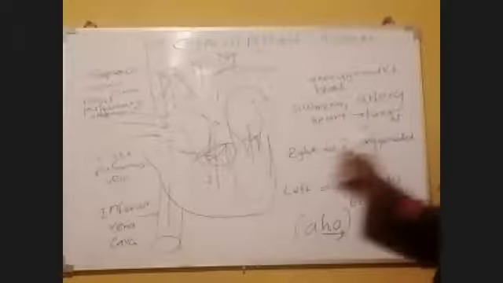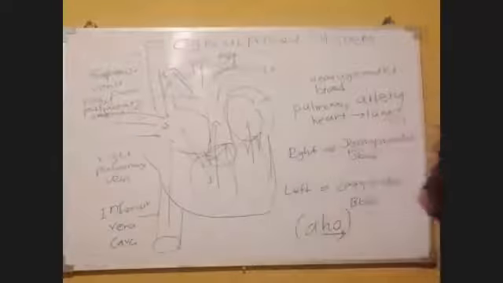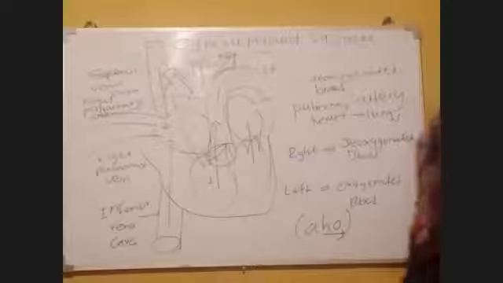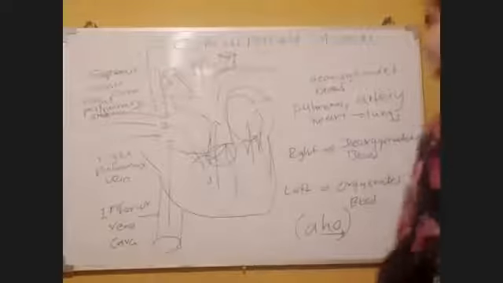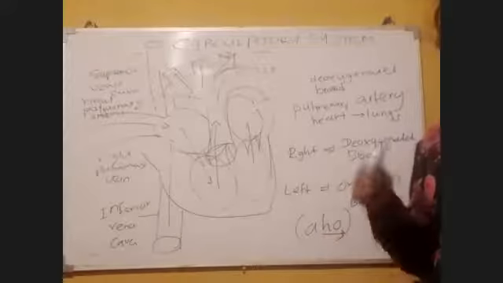In the lungs, within lungs, deoxygenated blood should be converted into oxygenated blood. Within the lungs, deoxygenated blood should be converted into oxygenated blood.